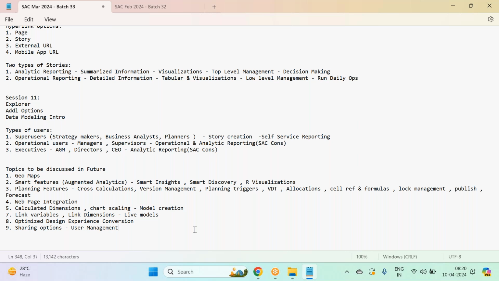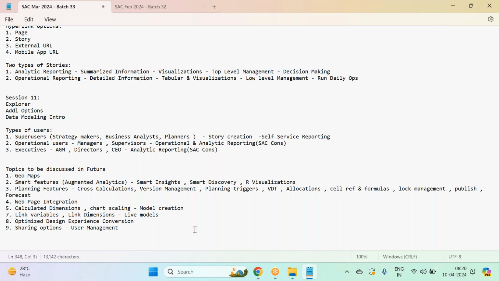I'll be covering everything, but when the right time comes, when I have the right data, I'll cover these things. First, I'll be covering geomaps with my own data model. Then I'll go to augmented analytics and cover those smart features. And when I go with live connection, live modeling, I'll cover link variables and link dimensions.